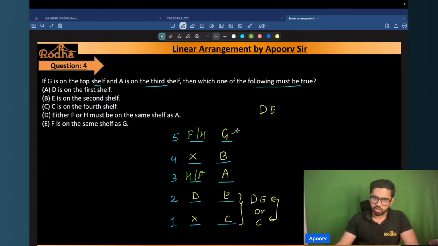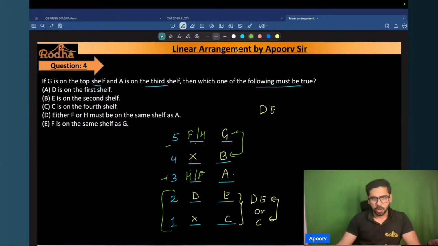If you put G on the top shelf, B has to be directly below it. Then A is here, it was already given. Then D and E and C have to be in the first two shelves. So the top shelf and this shelf will have H and F in any order, because I do not have any condition on H and F. So there's no condition that I'm violating. So this is the possibility.